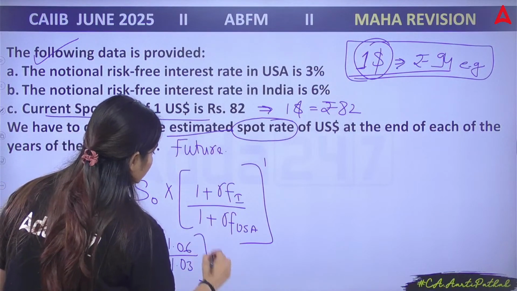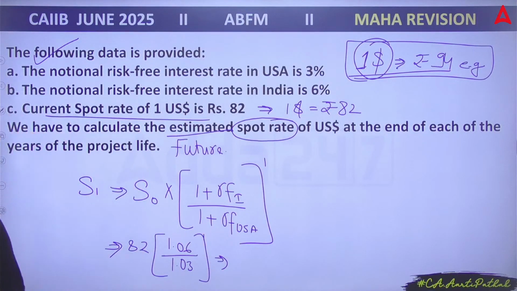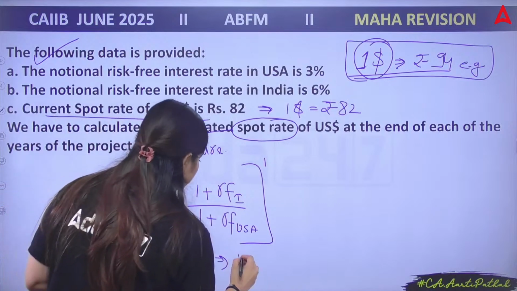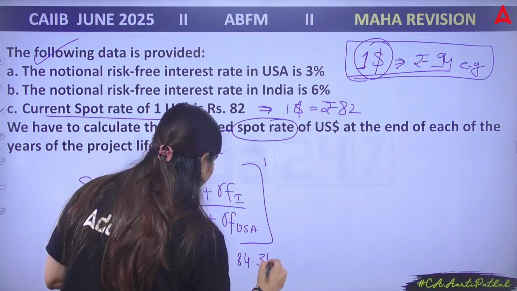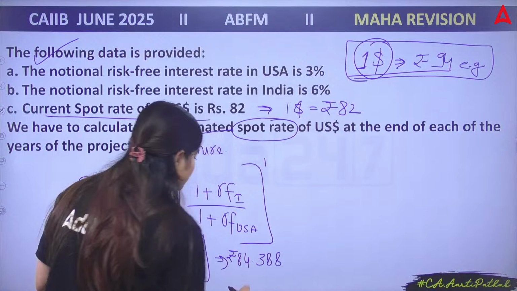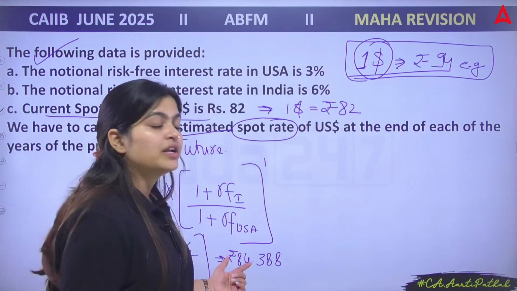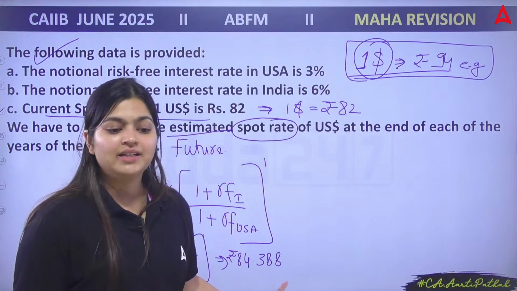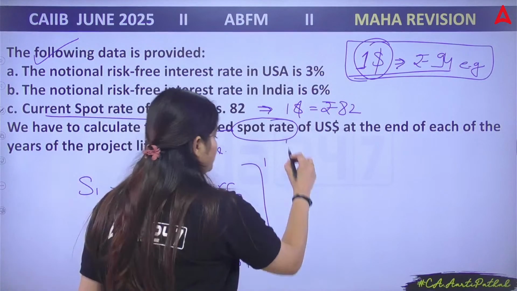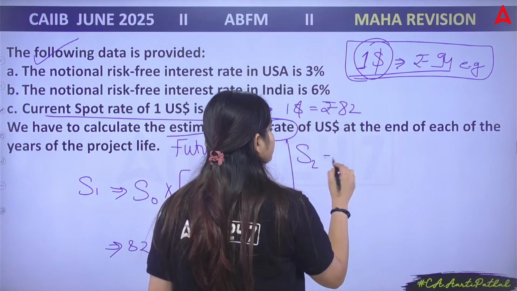Let's calculate for the first year only. 1.06 divided by 1.03 into 82. What is your answer? 84.38 rupees. Means after 1 year, $1 will be available for 84.388.